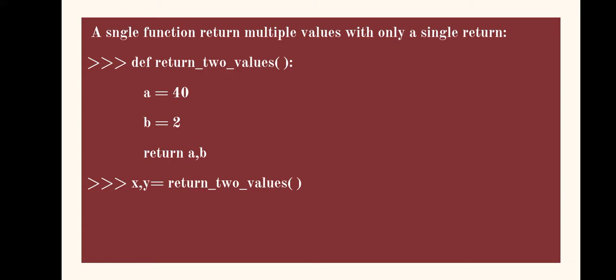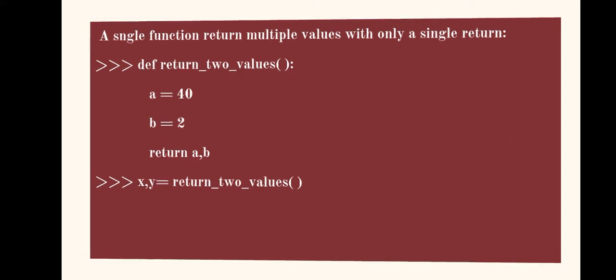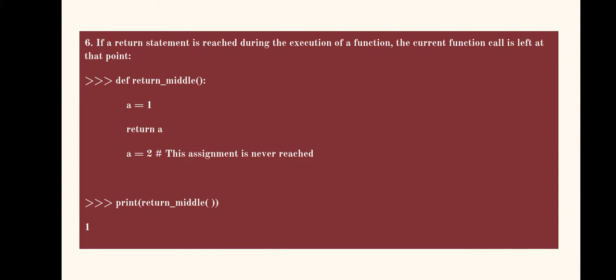Now whenever it is called anywhere in the program, the two values will be stored, in this particular case, in two different variables. You can see here x, y equals return two values. So these two values, 40 and 2, will be returned by the function call, and 40 will be assigned to x, 2 will be assigned to y. Let's move ahead to the properties of the return statement.